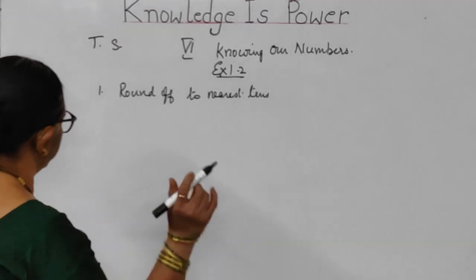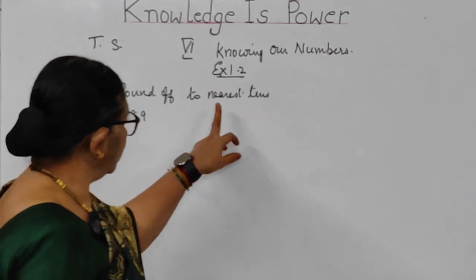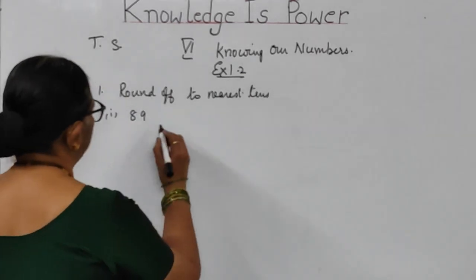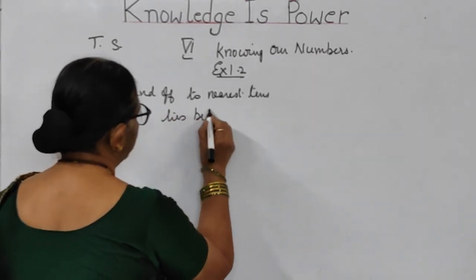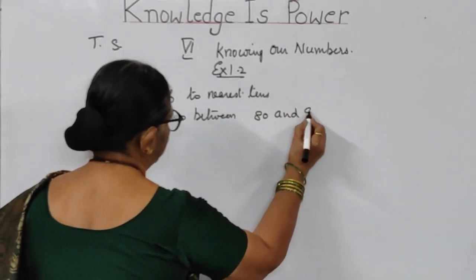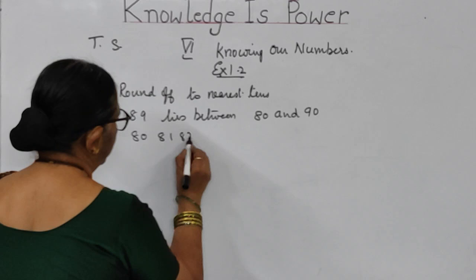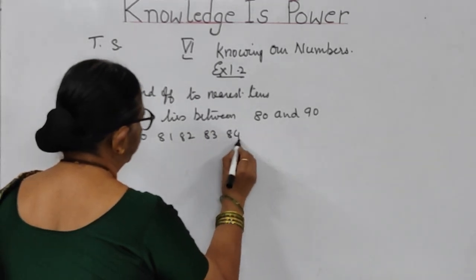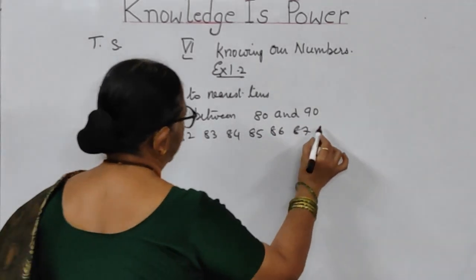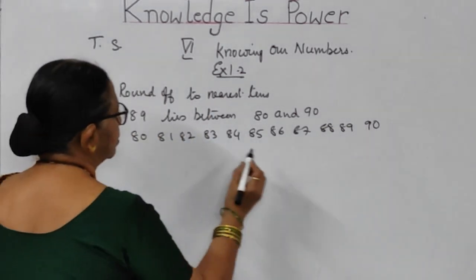So let us see the first one. The first bit is they have given the number 89. Since they said tens place, we should concentrate on that. 89, it lies between what numbers, children? It lies between 80 and 90. So when you write the values 80, 81, 82, 83, 84, 85, 86, 87, 88, 89, 90.